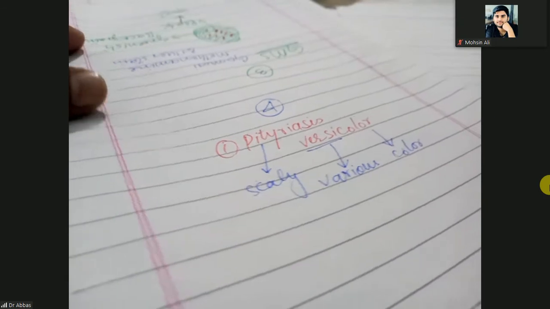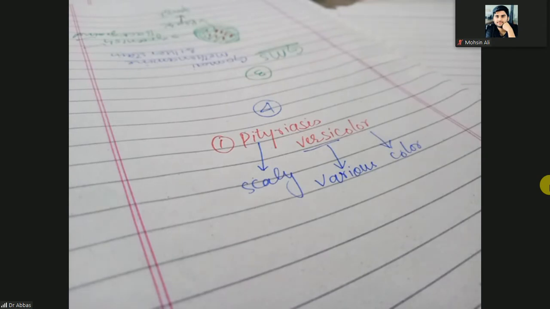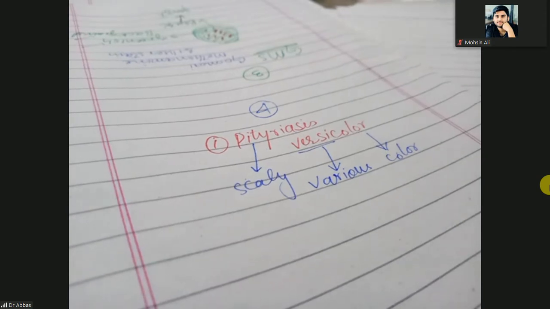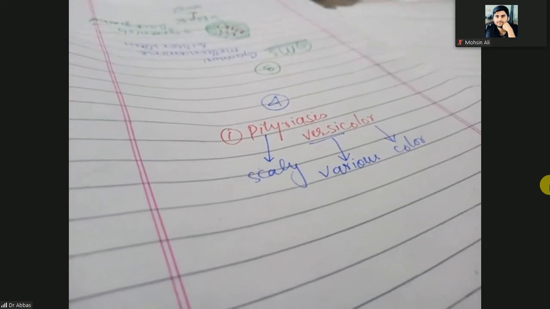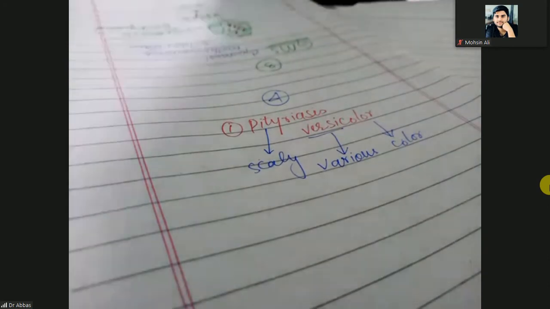So if the skin is scaly with different colors, that is suggestive of pityriasis versicolor. If the color of the skin is different and these different colored areas are scaly, that is pityriasis versicolor.